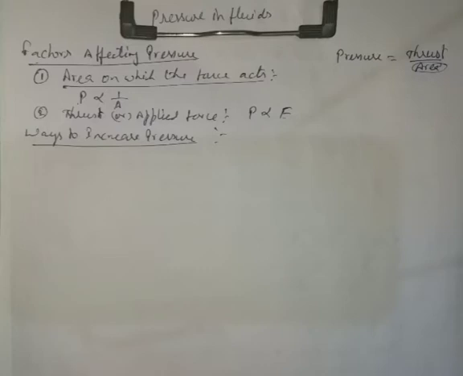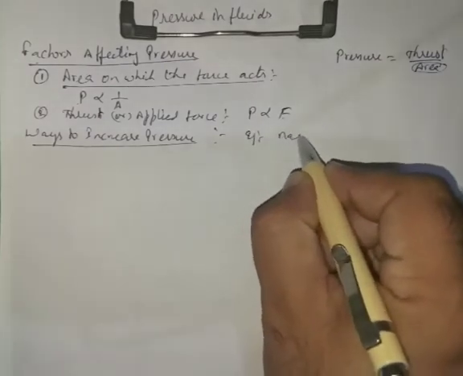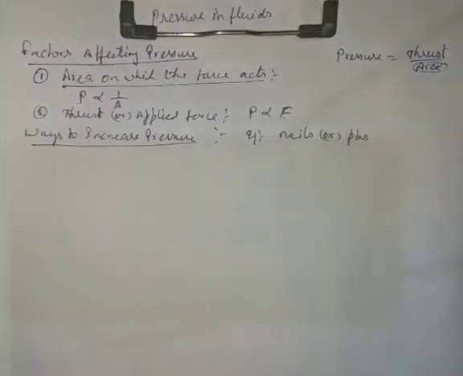For example, in the case of nails or pins, if we are applying a force on the head of the nail, the tails are pointed so that they can enter the surface without much effort.